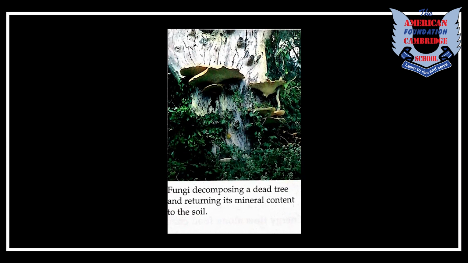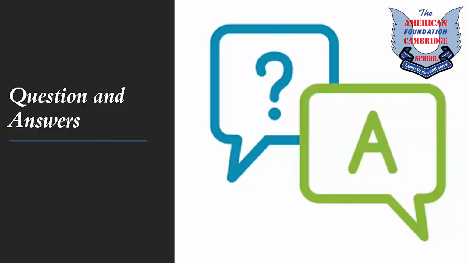You people know that plants and trees, wood, trunks, these parts contain minerals. So these minerals, after the death of the plant, move back to the soil with the help of decomposing bacteria or fungi. I believe that you must have understood this lecture.